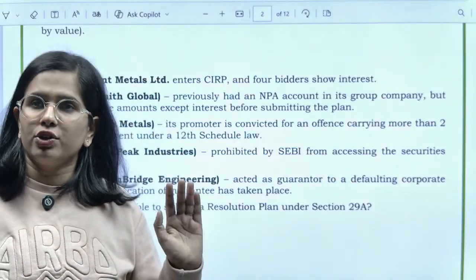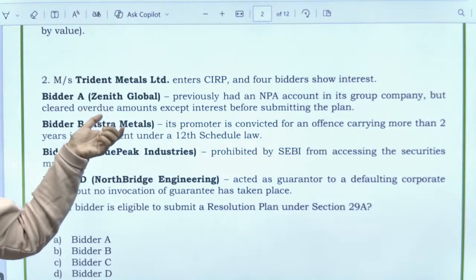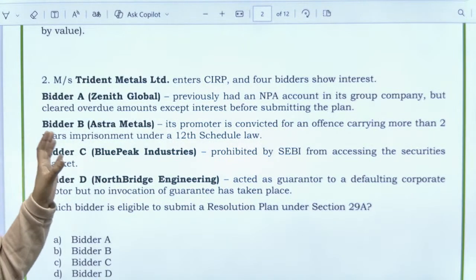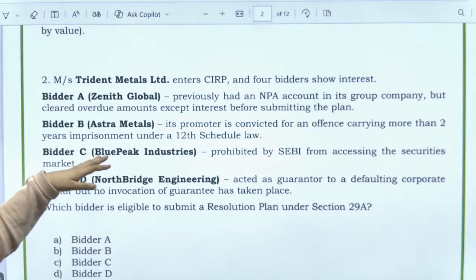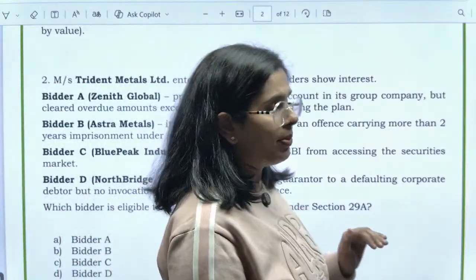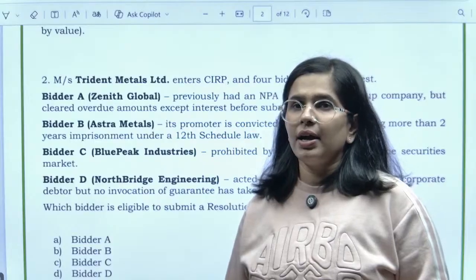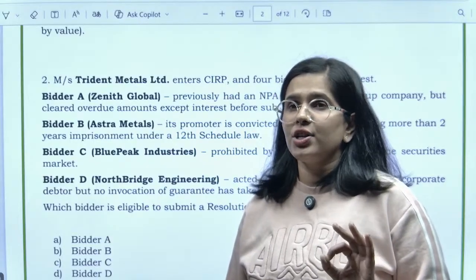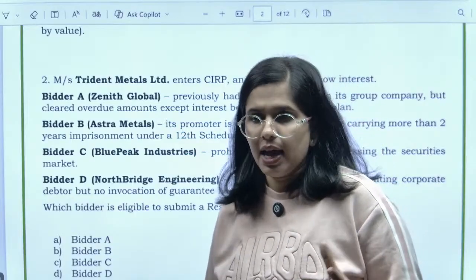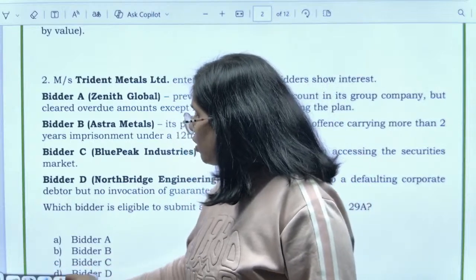You've got 4 bidders over here, right? Now over here, analyze it well. Somebody who has been convicted for an offence where they have been convicted for a period of more than 2 years is not eligible. ठीक है, you are prohibited by SEBI, that is clear cut ineligibility. Number 1 case, if previously had an NPA account but if you would have cleared each and every due, then it would have been fine. But आपके साथ में ऐसा नहीं हुआ है. ठीक है, आपका भी क्या बाकी है? The interest portion is remaining. So you are also ineligible.